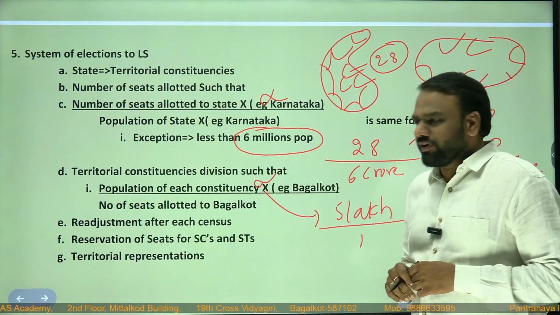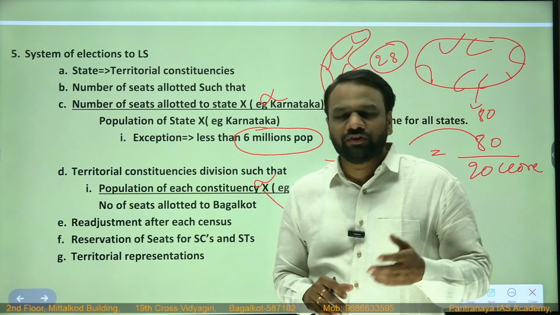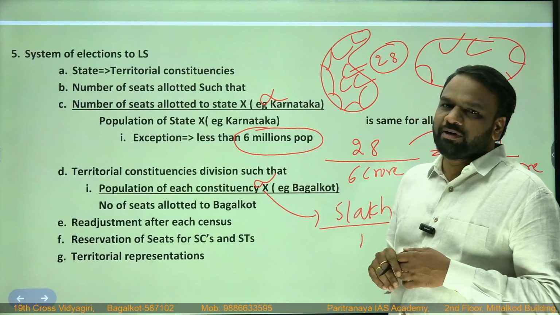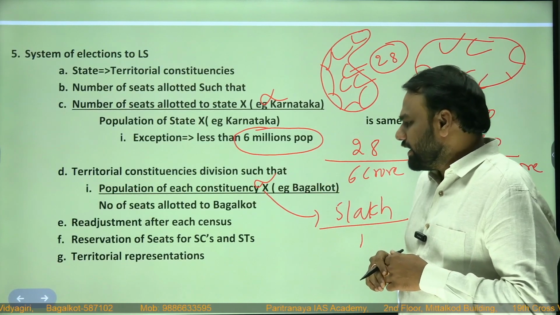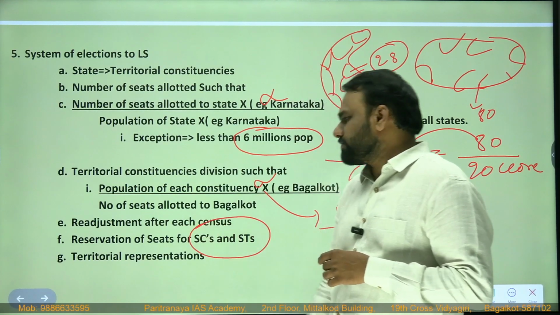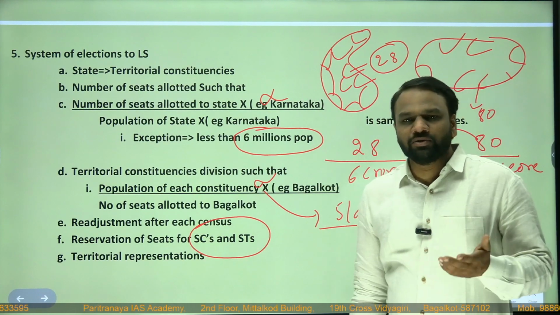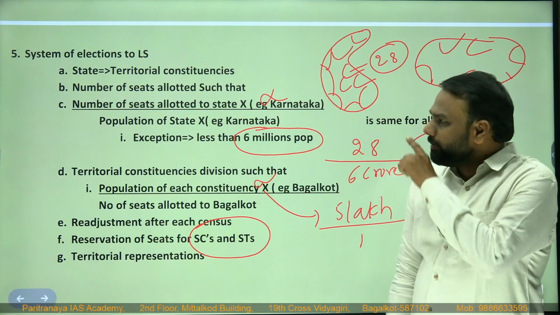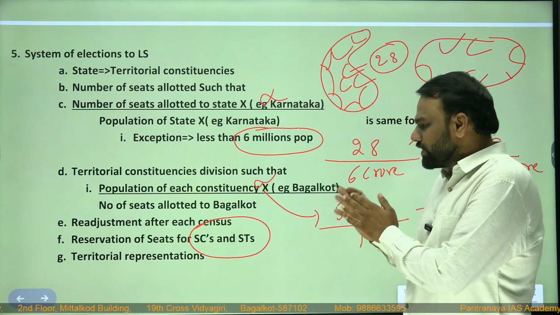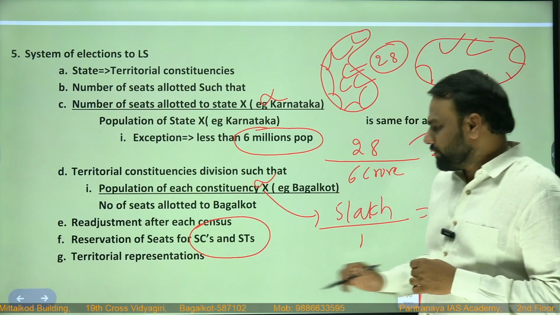Next, readjustment after each census. For every 10 years we go for a census. So whenever we go for a census, after that there will be readjustment of the constituencies. Next, there is a reservation of seats for scheduled caste and scheduled tribe. In case of Rajya Sabha, there is no reservation for scheduled caste and scheduled tribe, but in case of Lok Sabha, we have reservation of seats for scheduled caste and scheduled tribe.